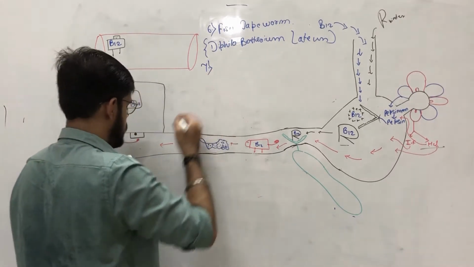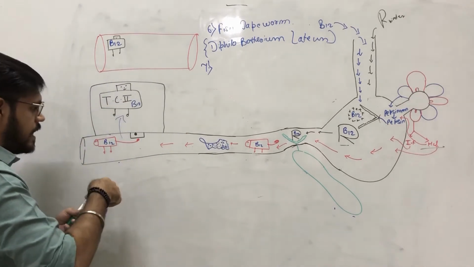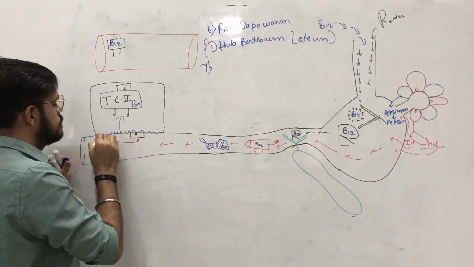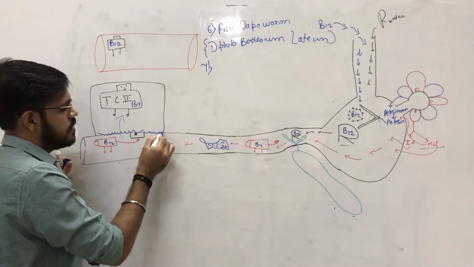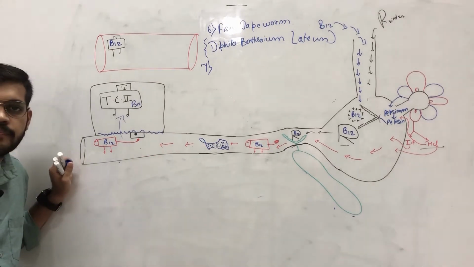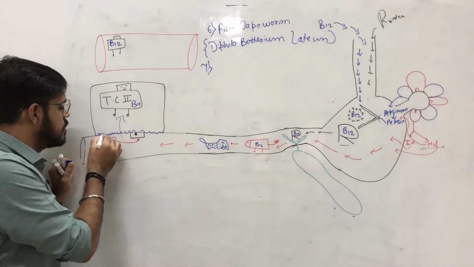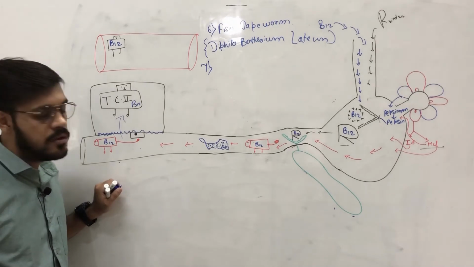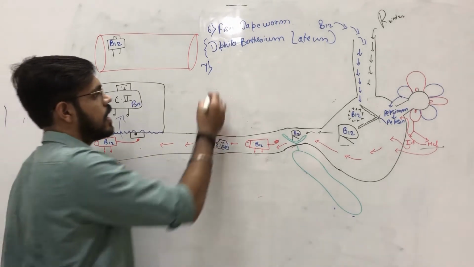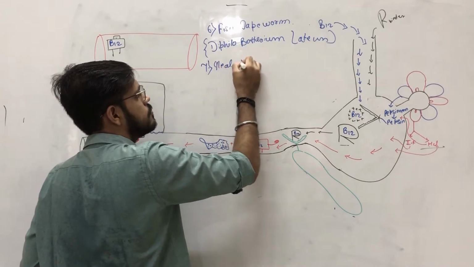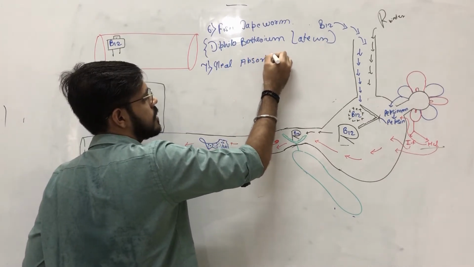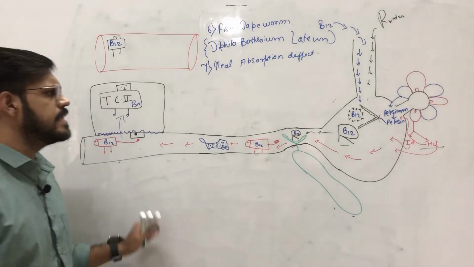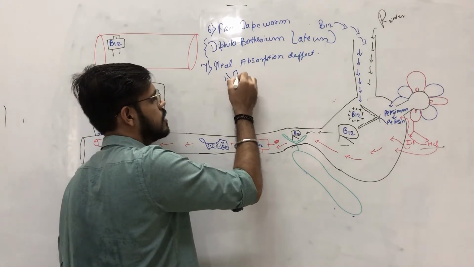Now, if this absorptive surface of the ileum undergoes atrophy, or the surface develops some defect due to which it can't absorb the B12. Now, when does this occur? Ileal absorption defect. The defect in absorption from the ileum mainly occurs in a condition we call tropical